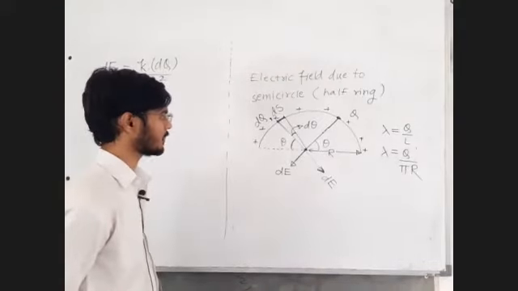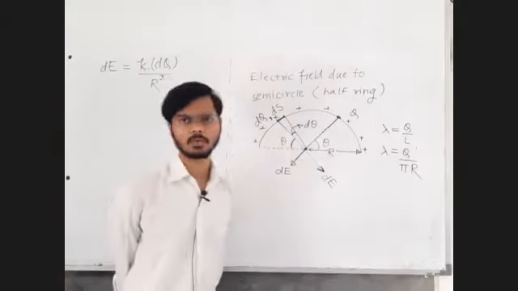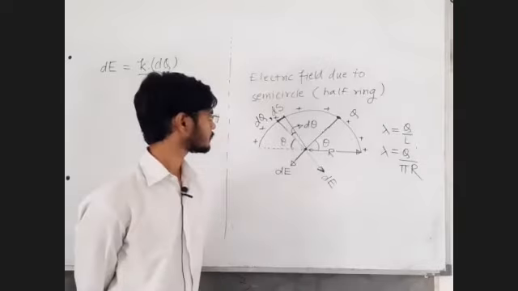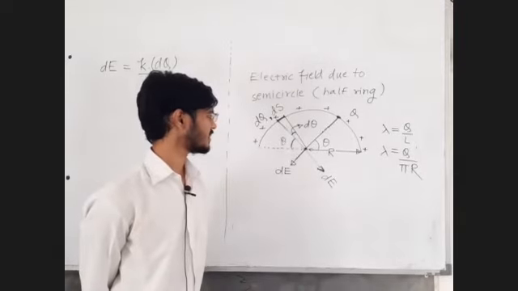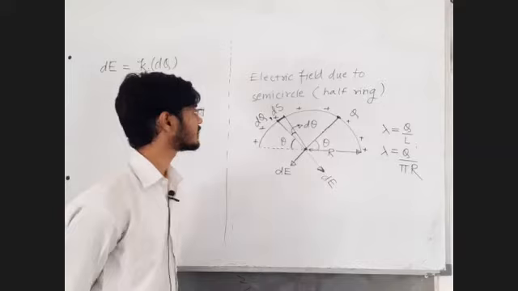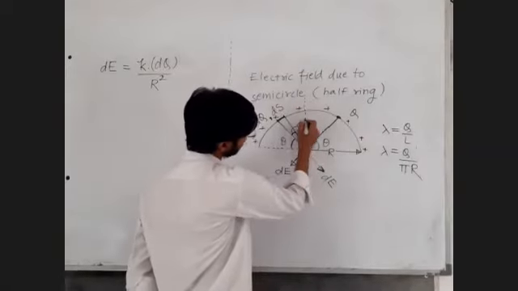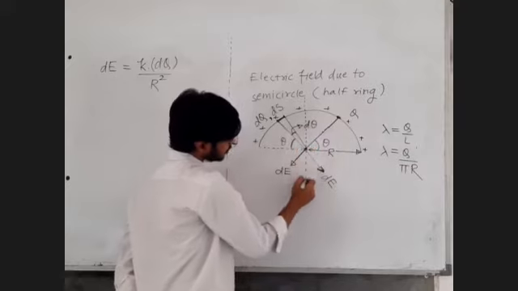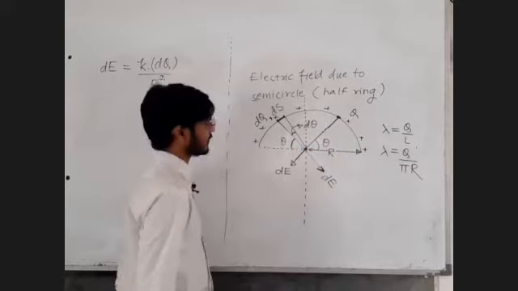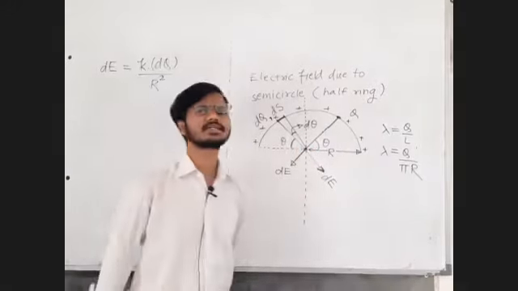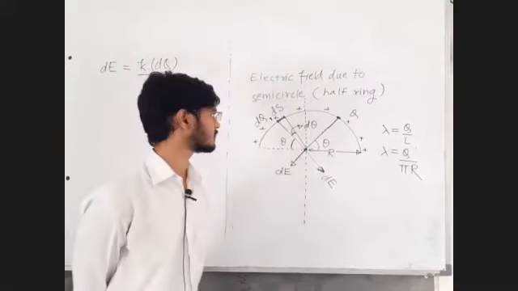Now you people tell me, can I say that if I draw a vertical line like this, there exists vertical symmetry? Means what?